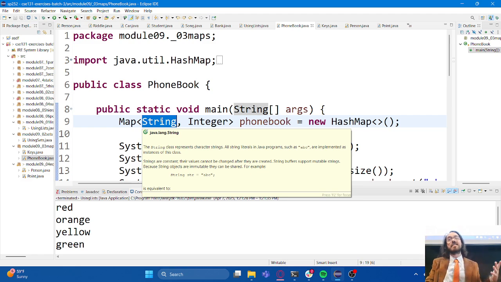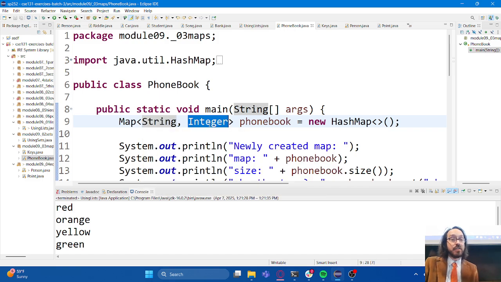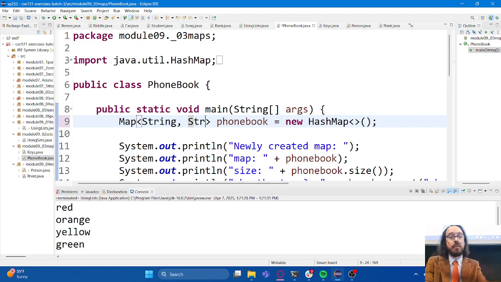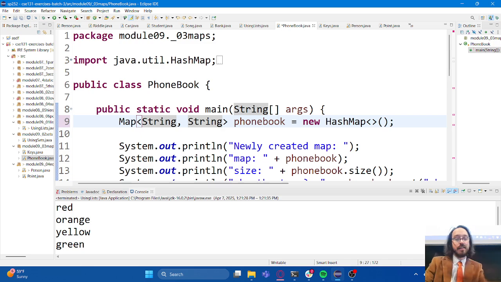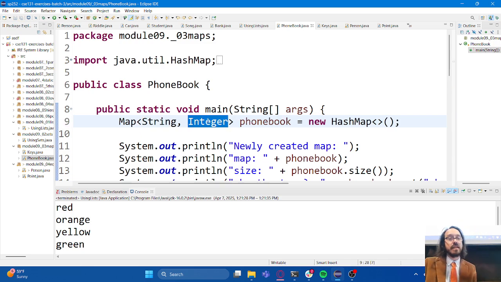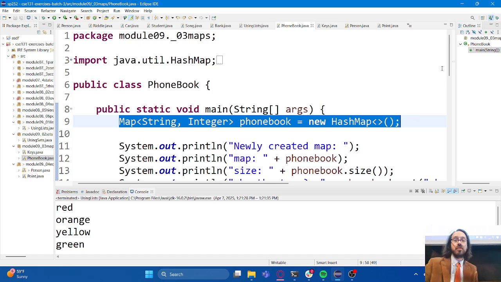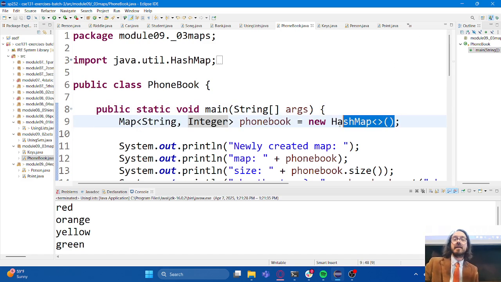So here the key isn't a number, but it's somebody's name. It's a string value, but the value, you'll see the phone number itself is in fact listed as an integer. I actually think there's an argument to be made to call that a string as well, but I didn't. I used an integer here. Notice this is very similar to the list example. We're calling the hash map constructor, right? So I'm calling the constructor to make this object, for this data structure.